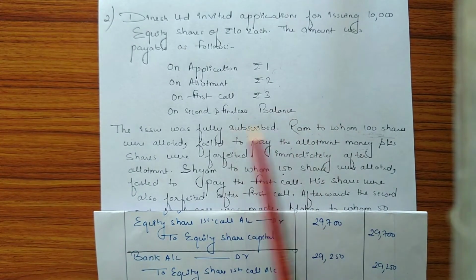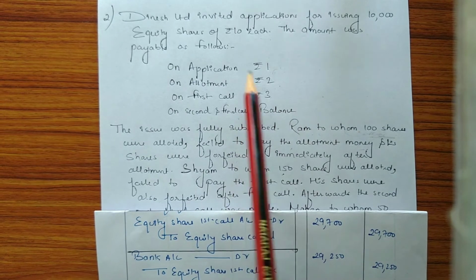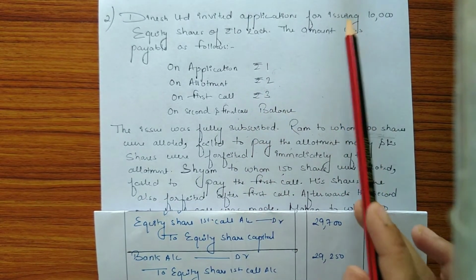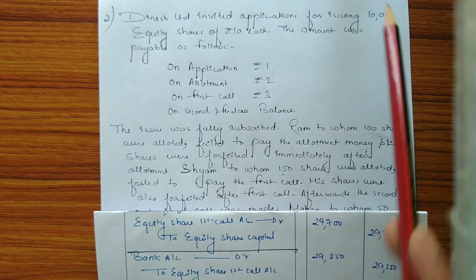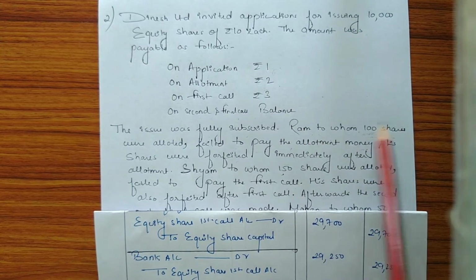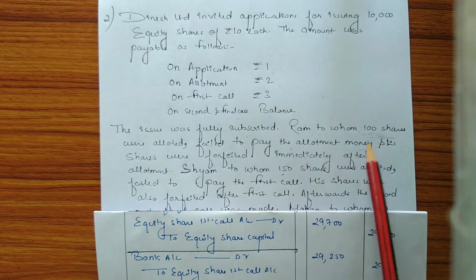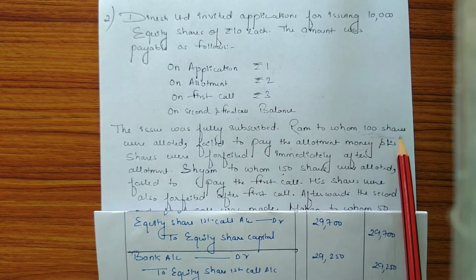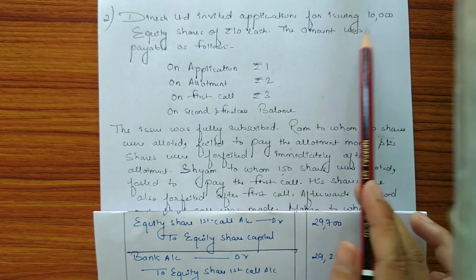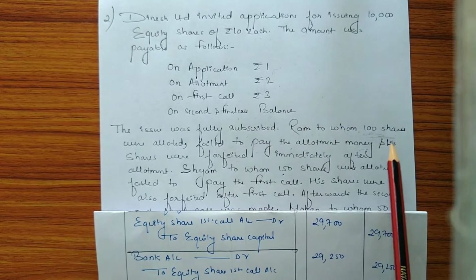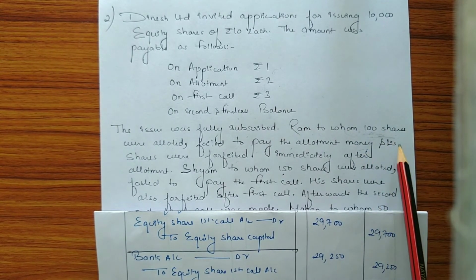Next payment is to be made on first call. It should be noted that the number of shares issued is 10,000, out of which Ram, who was holding 100 shares, were forfeited, which means 100 shares were cancelled. So the number of remaining shares will be 10,000 minus 100, that is 9,900.